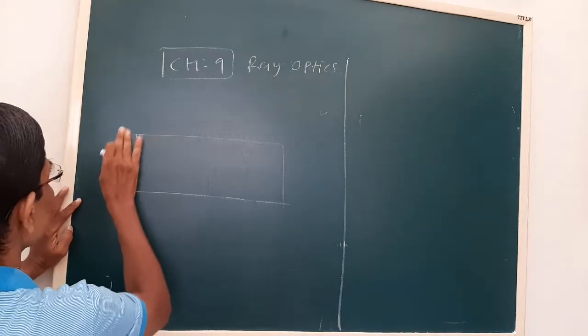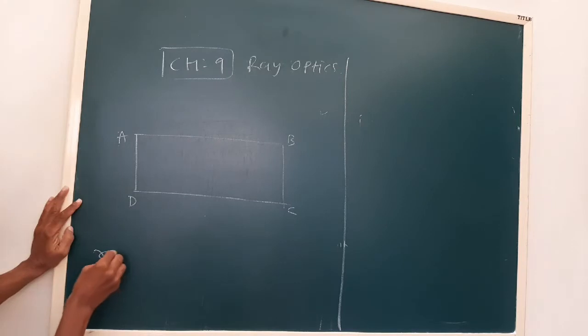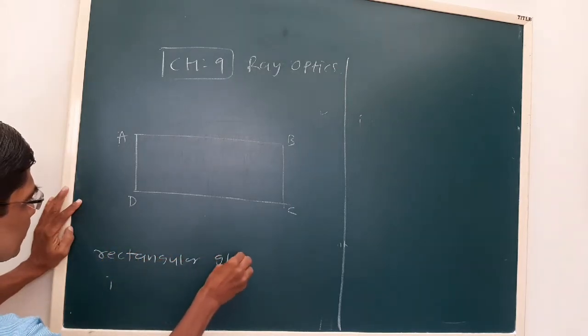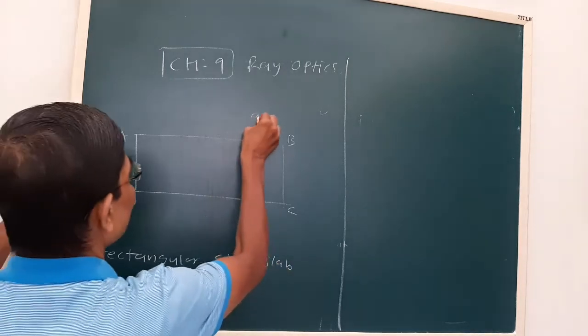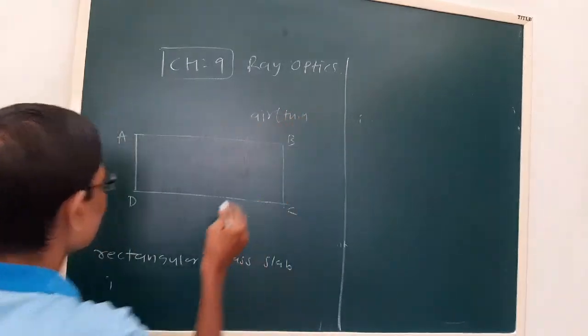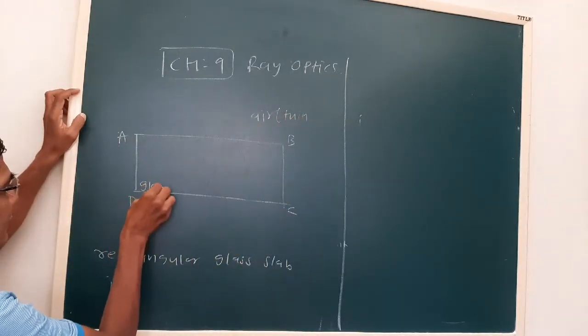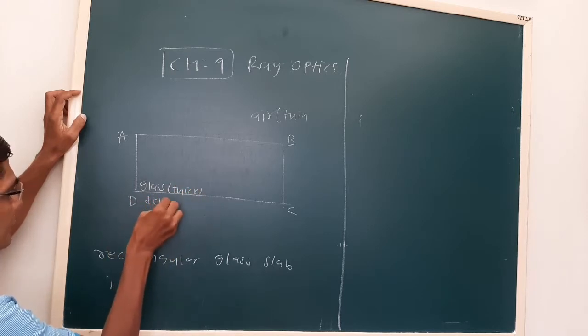Let us say this ABCD is a rectangular glass slab. Here we can say air is a thin medium, and glass is a thick or denser medium.